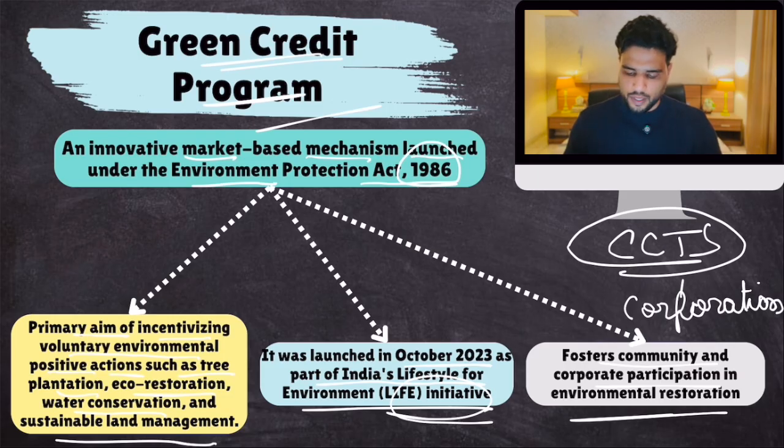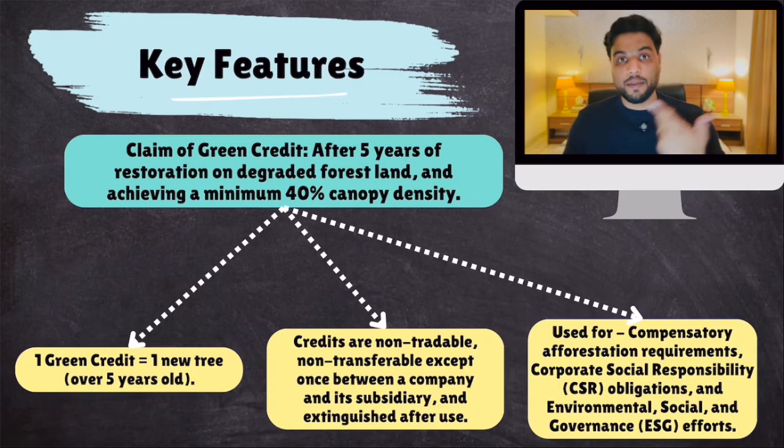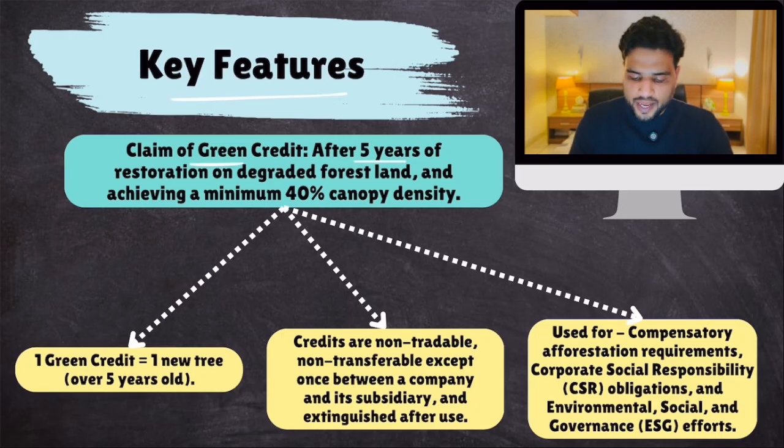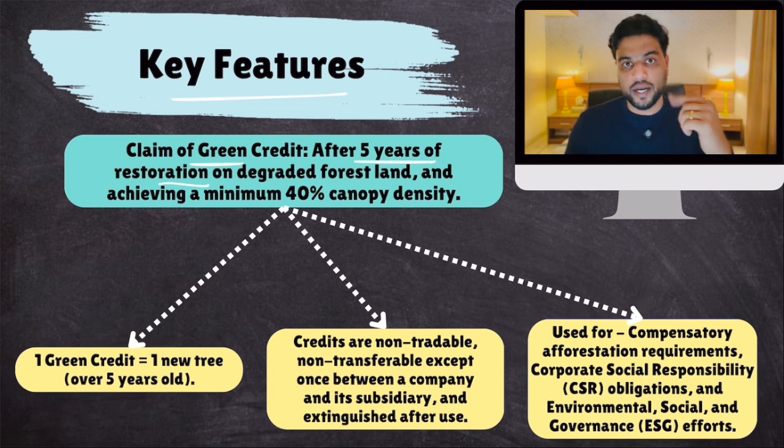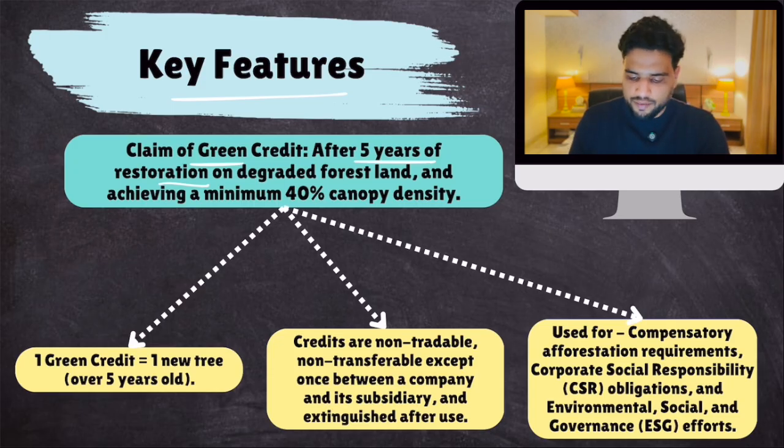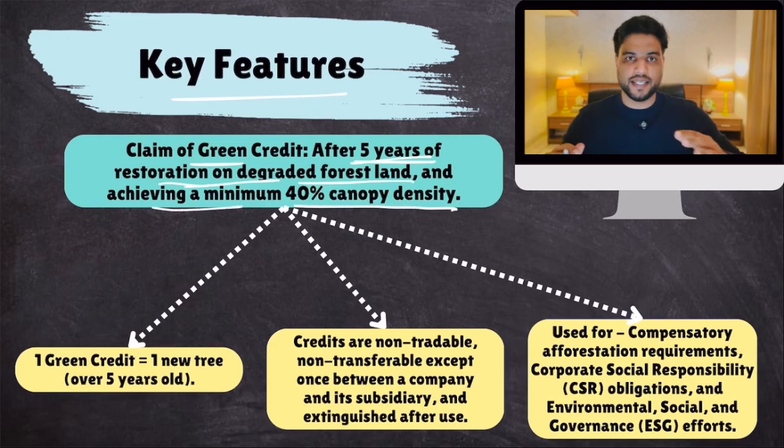Yeah. Now, key features. How can you claim a green credit? After 5 years of restoration. So you won't be getting this green credit if you have planted a forest and you're saying, give me a green credit after 1 year. No, we will look at that forest for 5 years. So after 5 years of restoration on degraded forest land and achieving a minimum 40% canopy density.